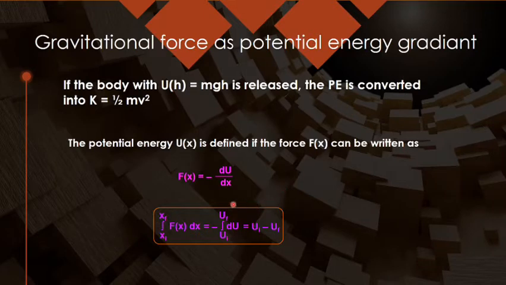So in the word gradient, we are finding the change of a physical quantity with distance. That you should keep in mind. And this we have already proved that if you have the potential energy, then in terms of Fx you can write it like this. If you cross multiply, I get Fx dx equals minus of dU, and if I integrate, then on integration this will give me the change in the potential energy. Now in today's lecture, I mean the gravitational potential energy.